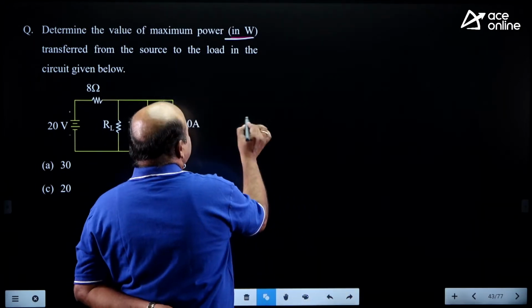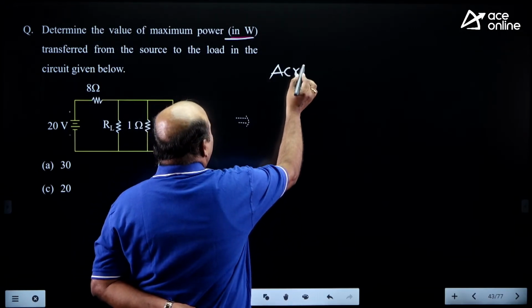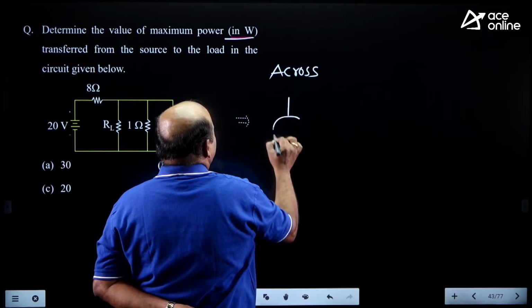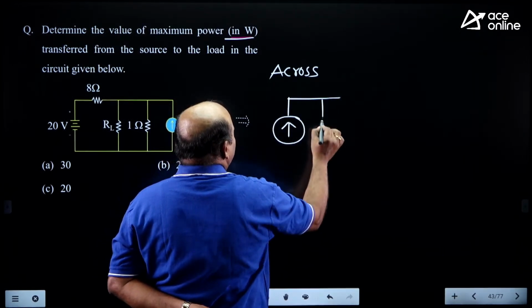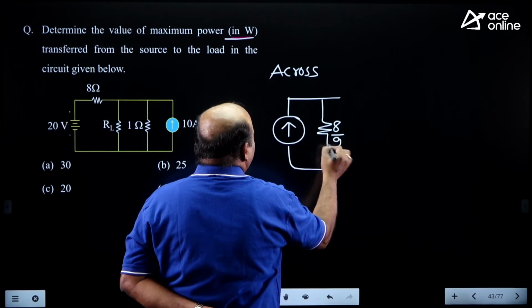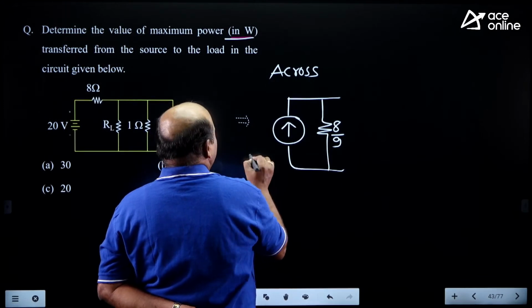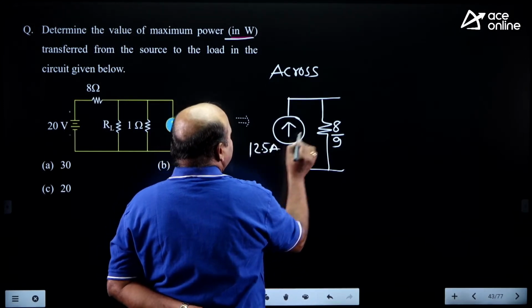Finally I will consider that across load Thevenin's లో చేయండి అండి. How much you are getting that? Across load first current source తీసుకుంటే 8 into 1/8 plus 1, 9, and 20/2.5 and 12.5 amperes.